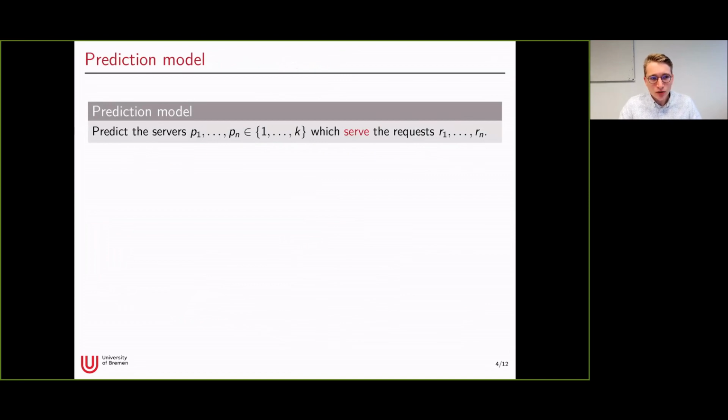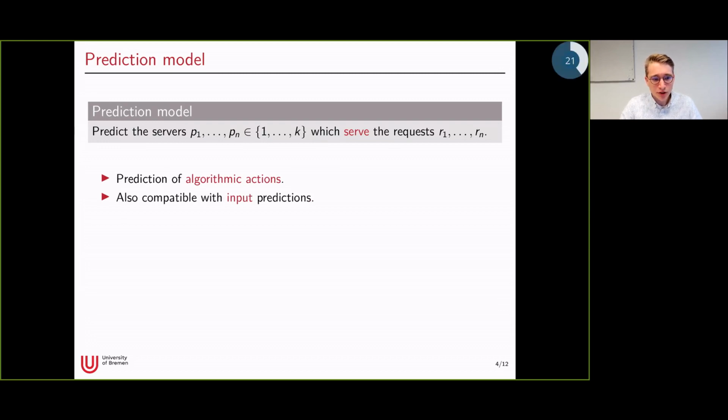Now our goal is to apply this framework to our problem. And first of all, we need a prediction model. And we choose the prediction model which predicts which server we should use to serve a certain request. So think of the following setting: when a new request arrives, the prediction model will give us a prediction on which server we should use to serve the request. And this is kind of a prediction of algorithmic actions.